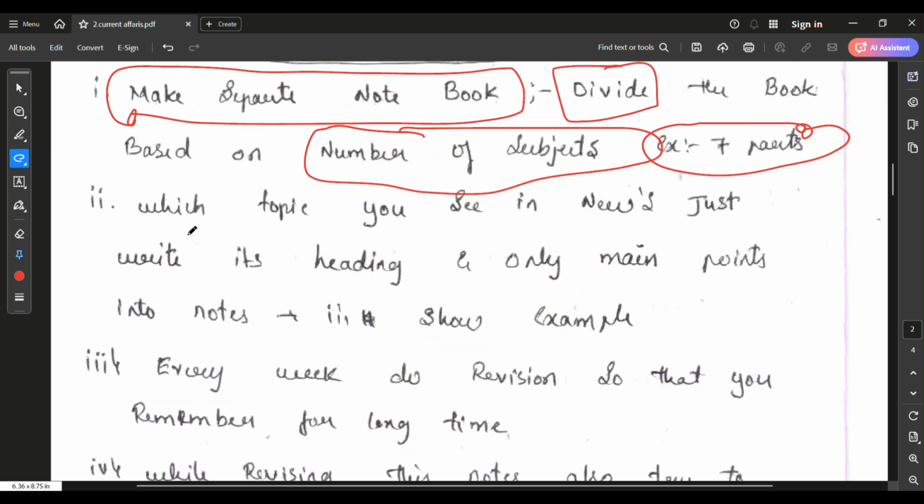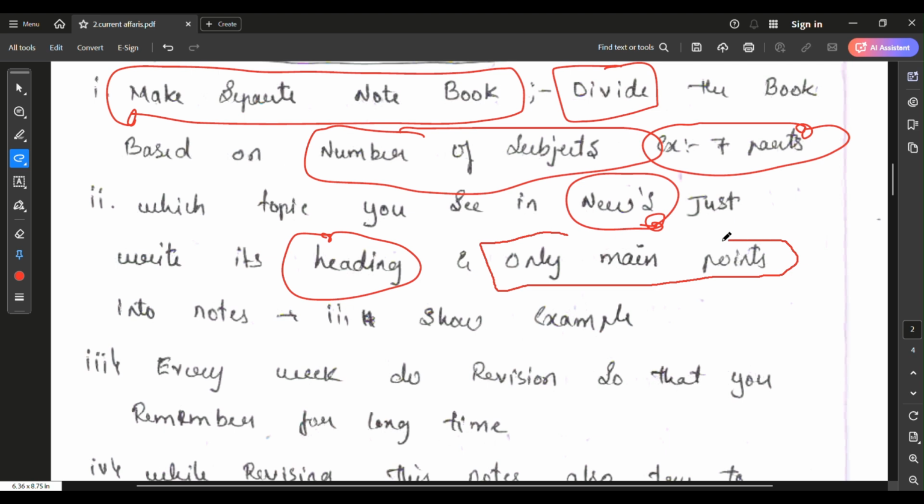Whatever topic you see in the news, just write the heading of that news. Under the heading, if you feel a point is very important and you can't remember it from the static, or any point which is missing from your static syllabus or class notes, then that point should be reflected in your notes.